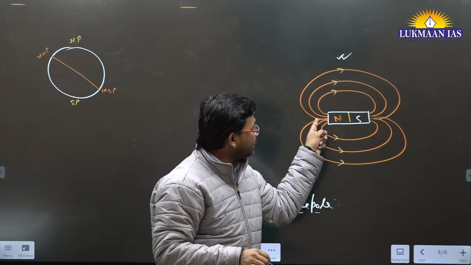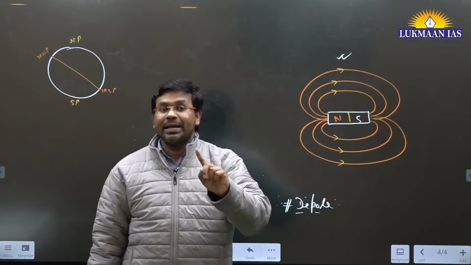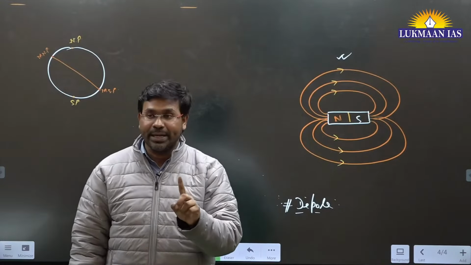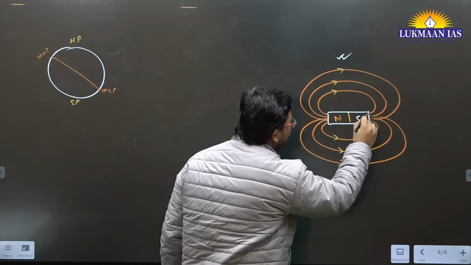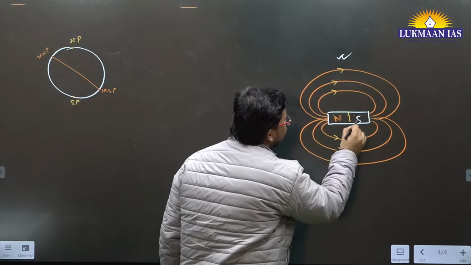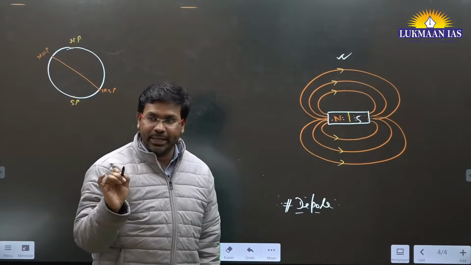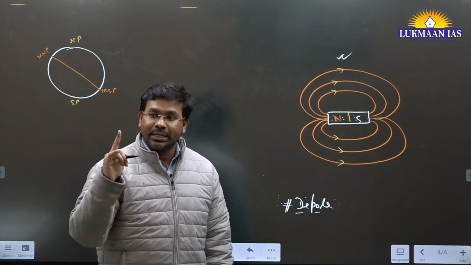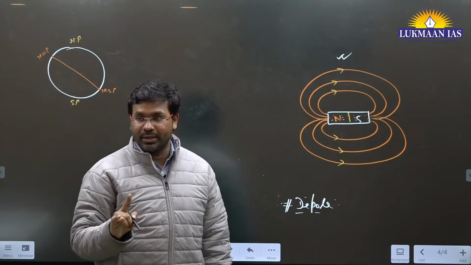Magnetic field lines originate in the North Pole and go to the South Pole. And magnetic field lines are continuous lines. Continuous means they do not break. After it has arisen over here and gone around, inside also it will be like this. They are continuous lines, they do not break. Apart from this, magnetic field lines have another property: they do not intersect with one another.